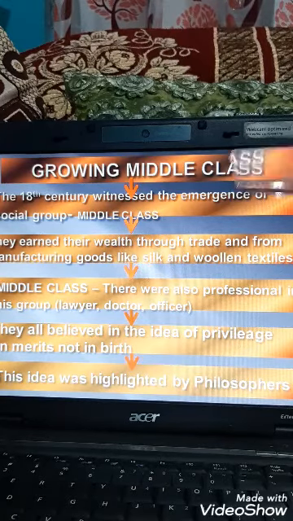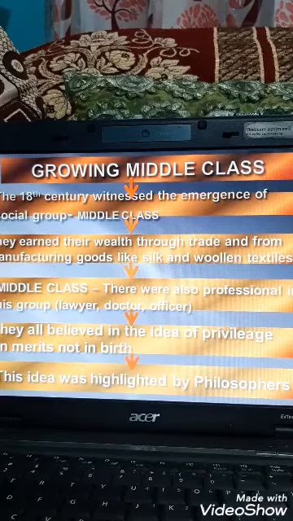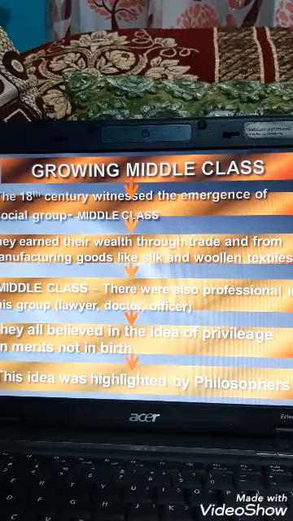As this middle class group was educated, they believed that society should not have any special right by birth. Apart from that, they believed that a person should gain their social position in society by their merits or their work, not by birth.